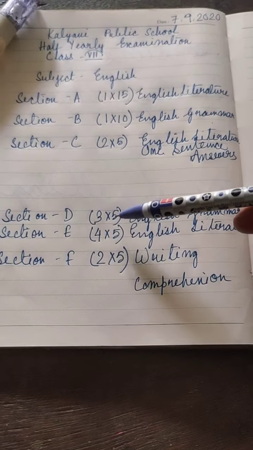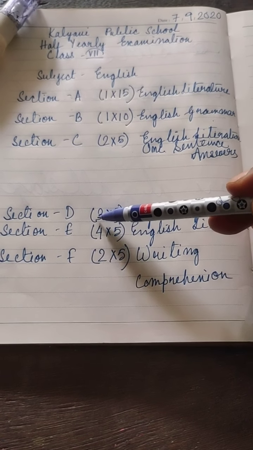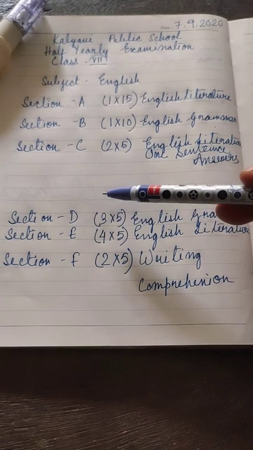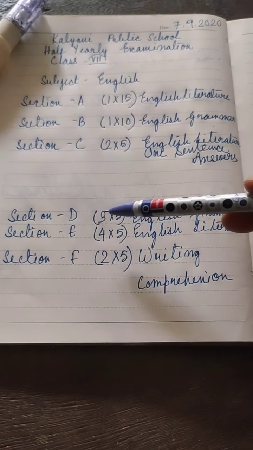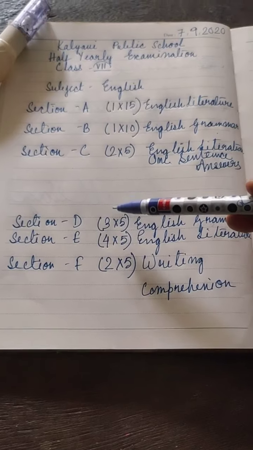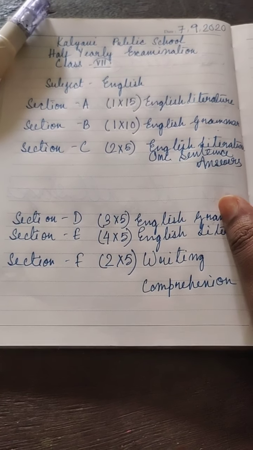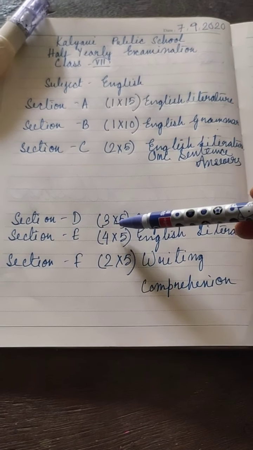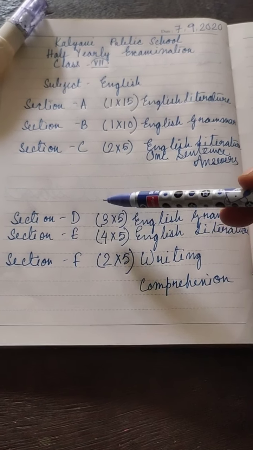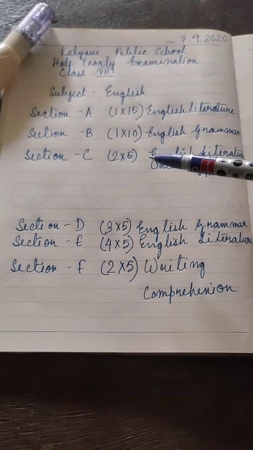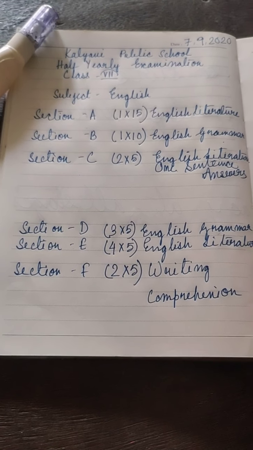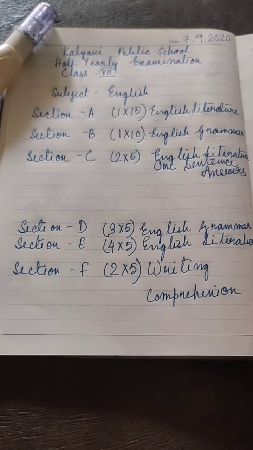You will have 3 questions in each type of question. Like 5 types of questions will be there. Each type of question will carry 3 different questions. Okay, 1 into 3, 1 into 3, like that you will have 5 types of questions.